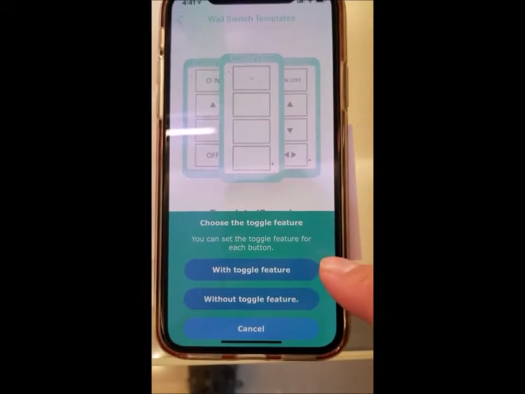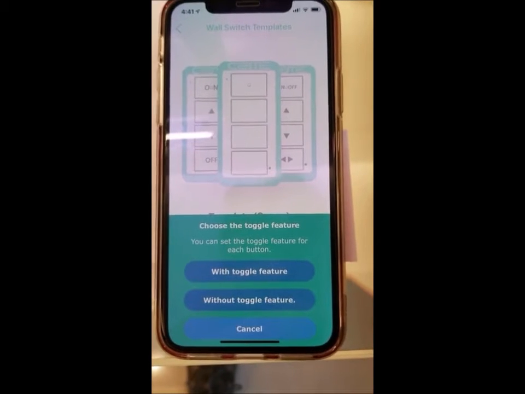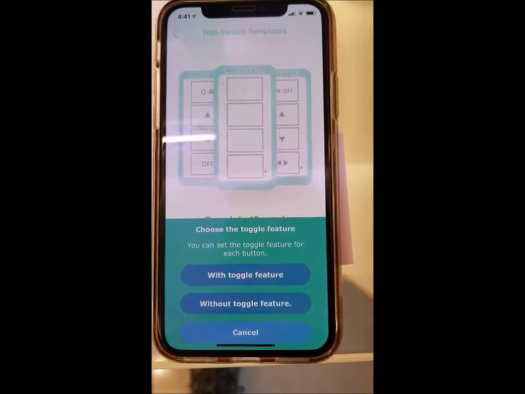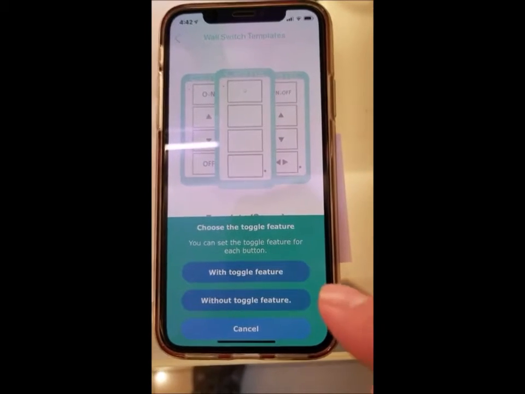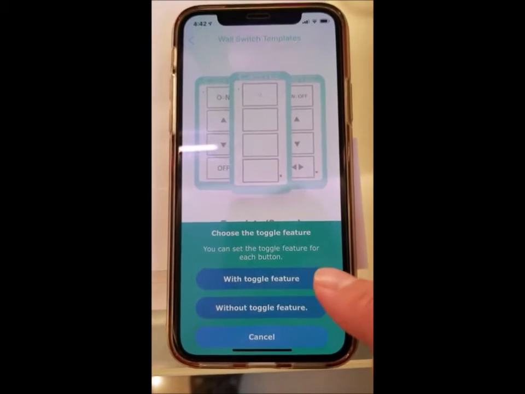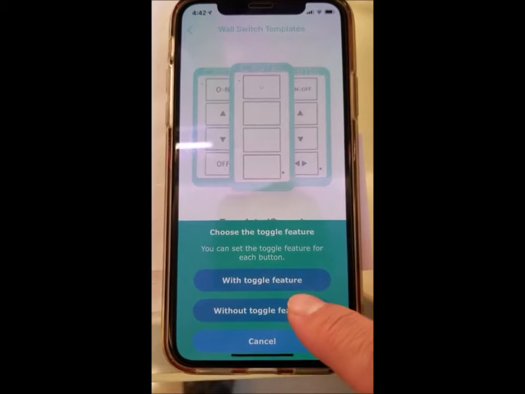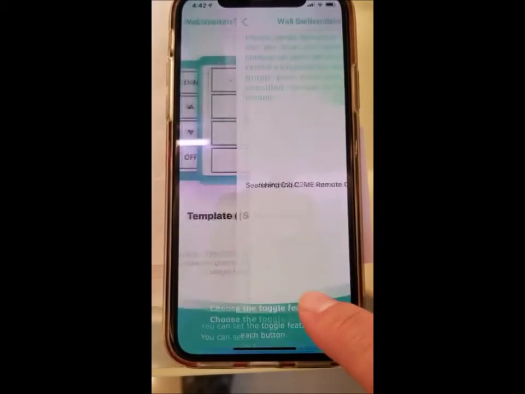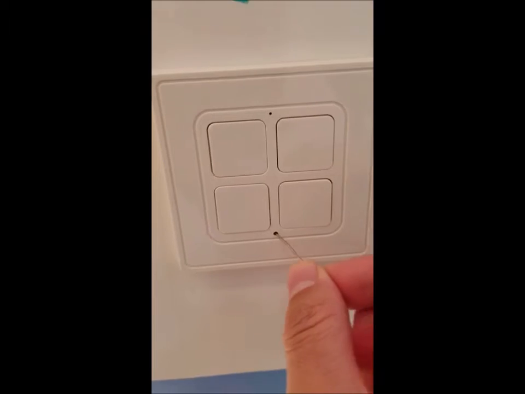The toggle meaning that when you press the first time, it will turn on, and the second time it will turn off, so on and so forth. So in normal use, we will use the one without toggle. So always activate scene. Let's do that. And then go to your switch, press the reset pin.